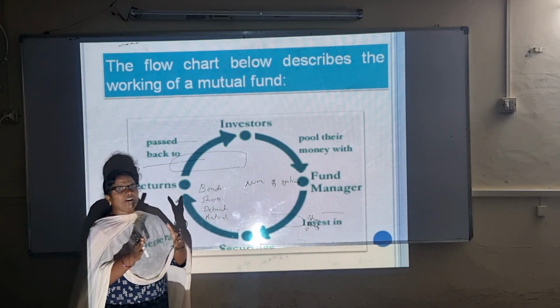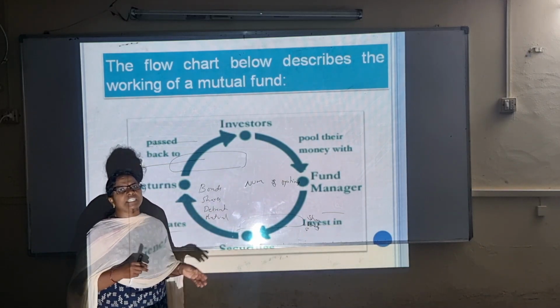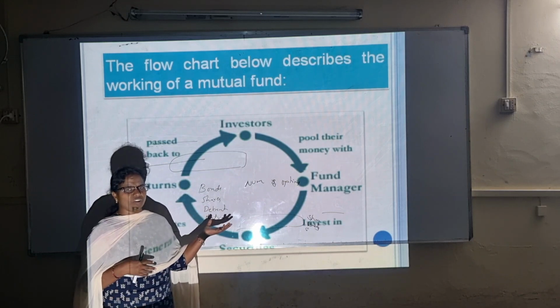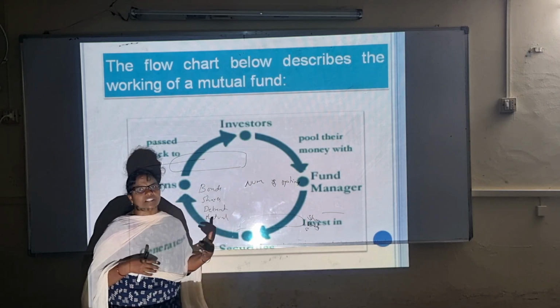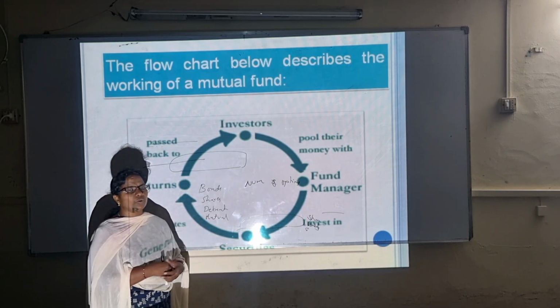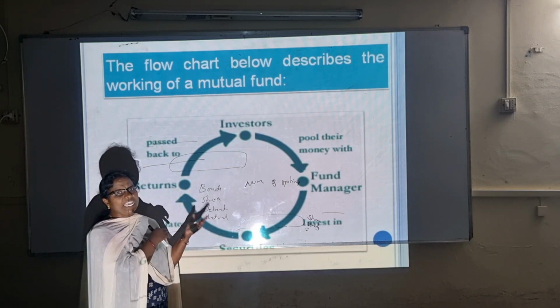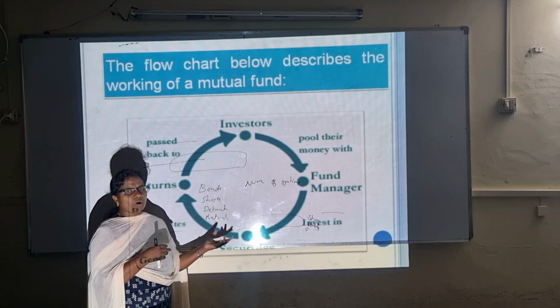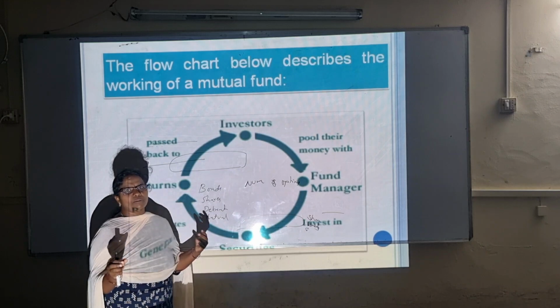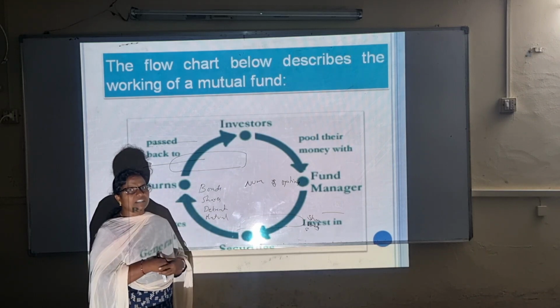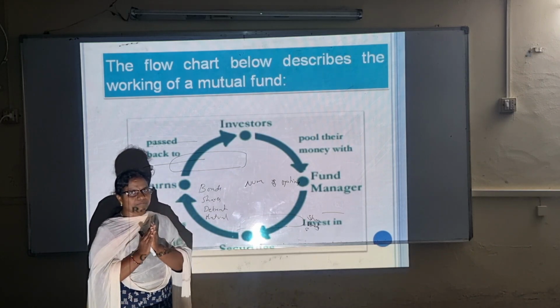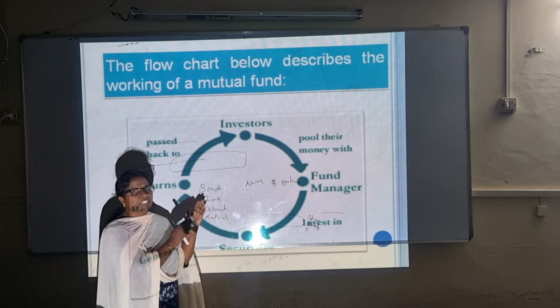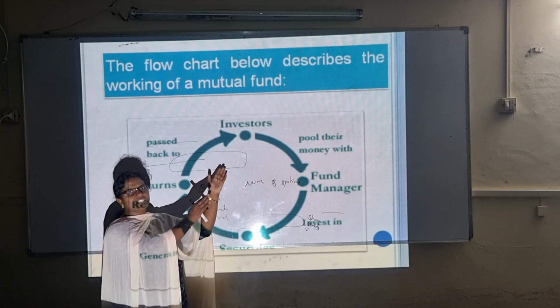If you have invested 5,000 rupees in any of the schemes in the mutual fund industry with the help of the fund manager, the fund manager invests in securities. At the end of the maturity period, you will get some returns, and those returns will be distributed to the investors.